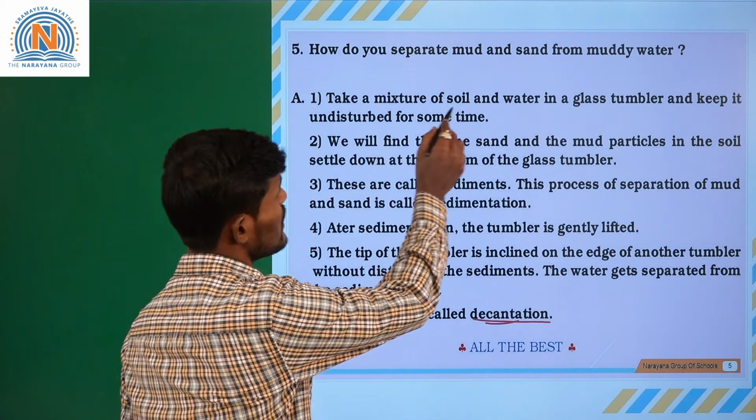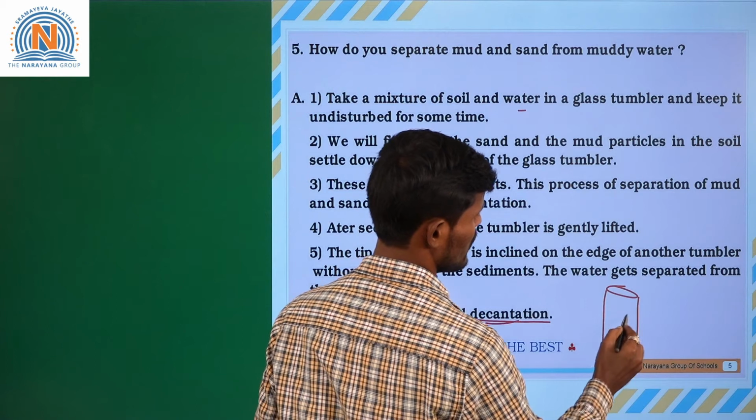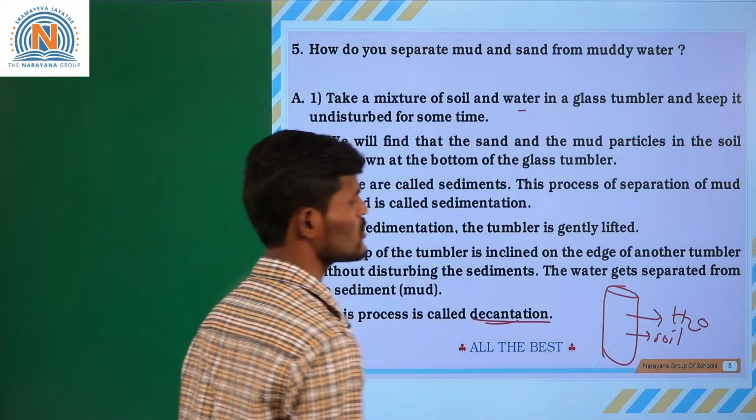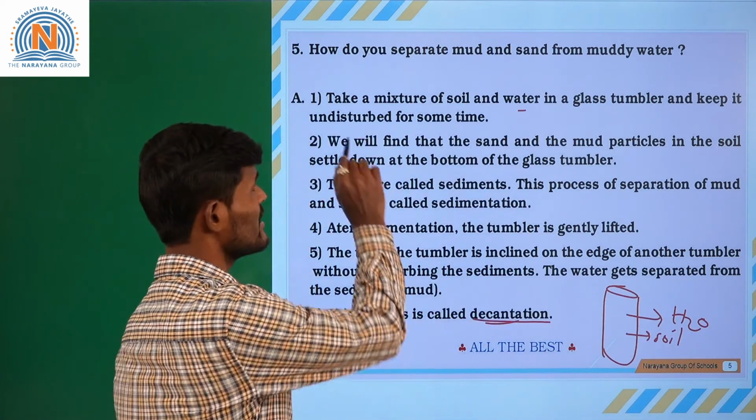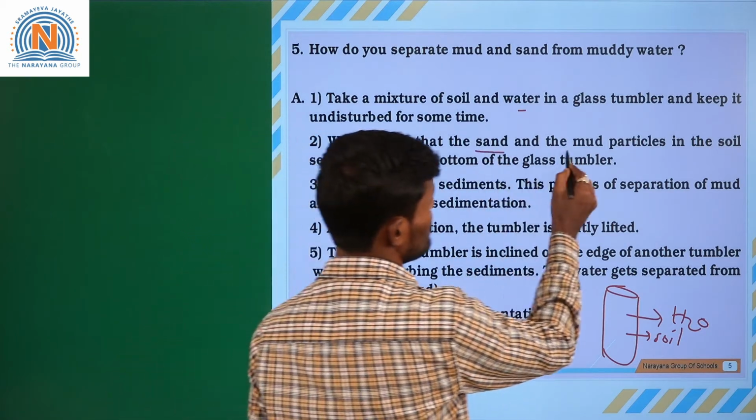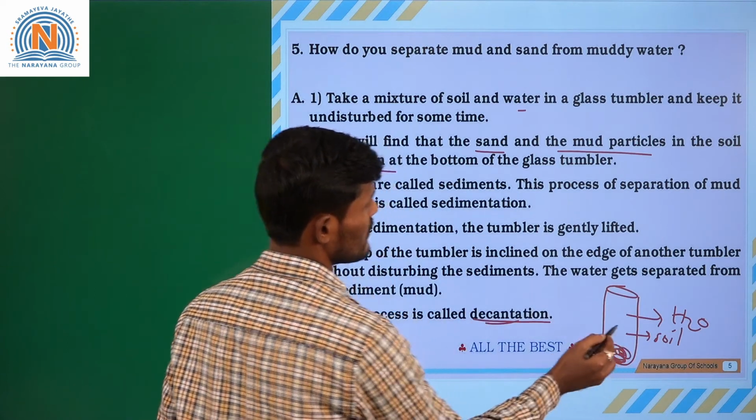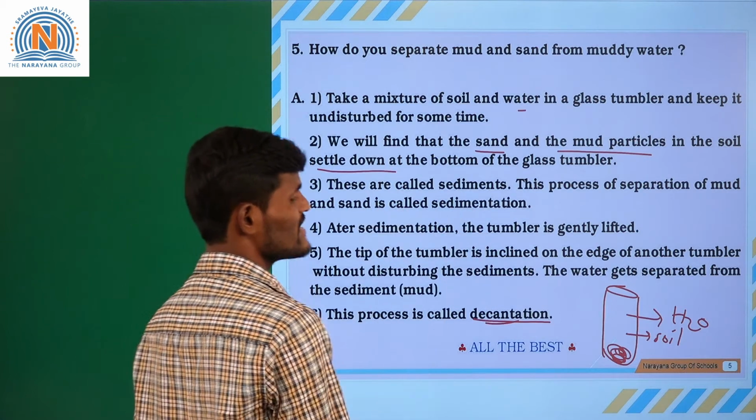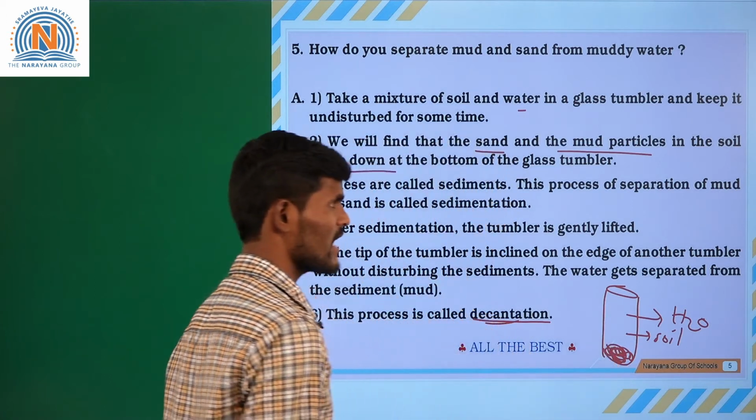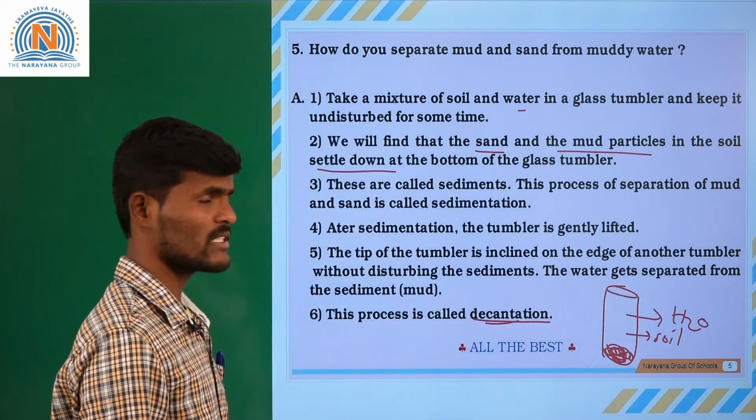Take a mixture of soil and water in a glass tumbler. We need to take soil and water in a glass tumbler and keep it undisturbed for some time. We will find that the sand and mud particles in the soil settle down in the glass tumbler. These are called sediment. Whatever heavier particles are settled at the bottom, those soil or sand particles are called sediment. Such a process is called the sedimentation process.